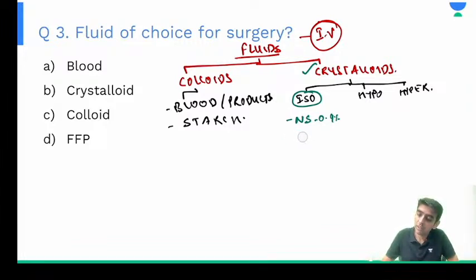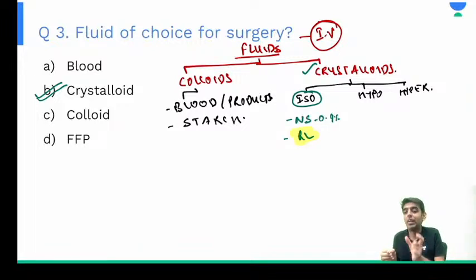We use Ringer's lactate, that is your RL solution, the most. Ringer's lactate is the crystalloid of choice used for surgeries, right? So the correct answer here is crystalloid, and which one? Ringer's lactate, that is RL, is what we use in almost every patient, right?